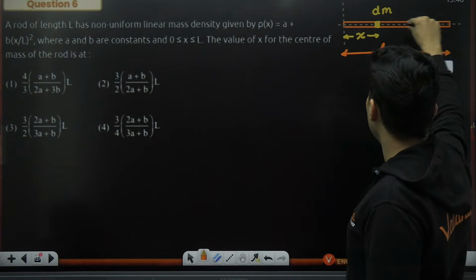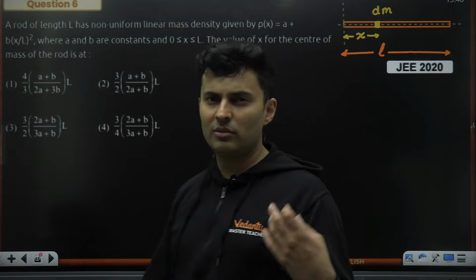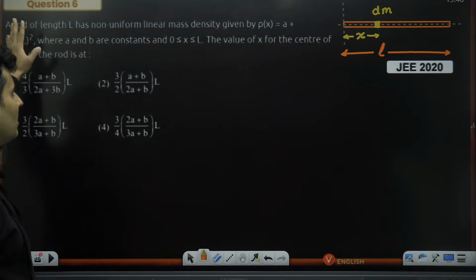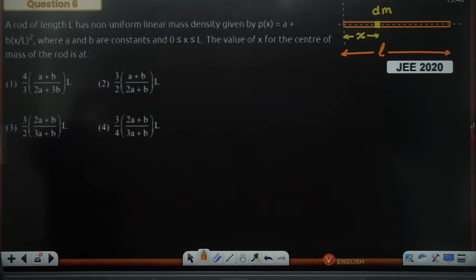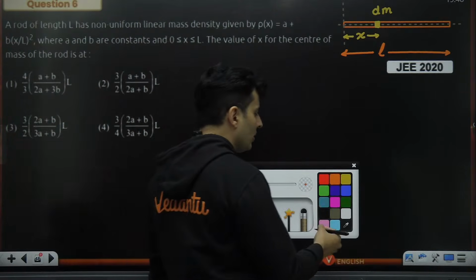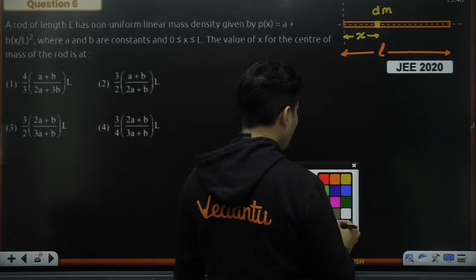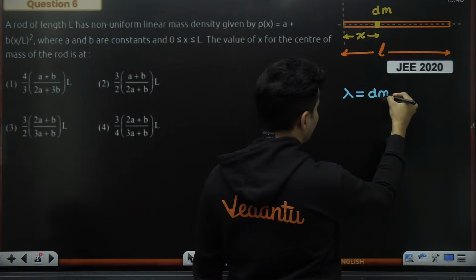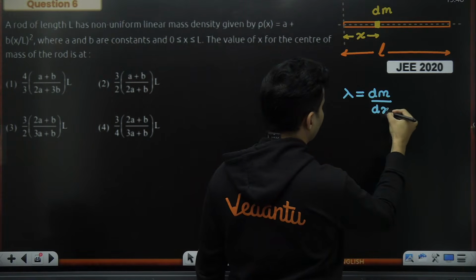And everywhere the density is different. The rod is made of some non-uniform mass by some means. It doesn't matter how, but let's assume that the density function is given. The linear mass density is given. That means lambda is given. Lambda is the mass per unit length.